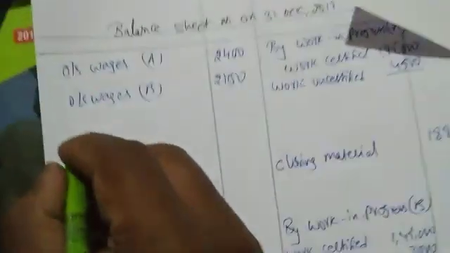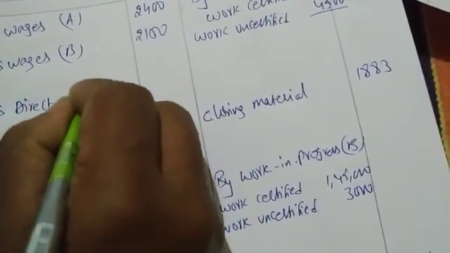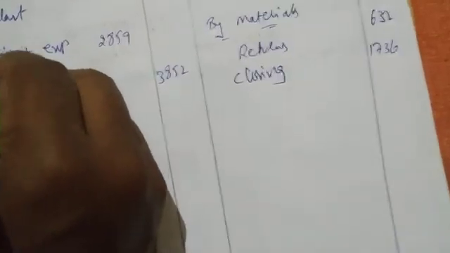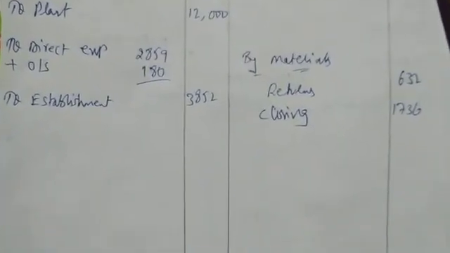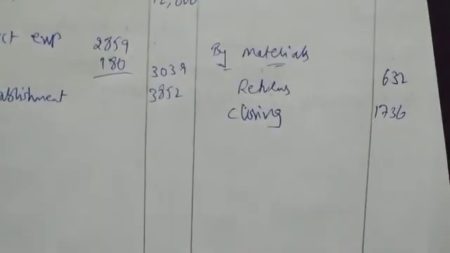First effect: outstanding direct expenses. Go to the balance sheet and write outstanding direct expense. Amount is 240. Then go to contract B and do addition plus outstanding. How much is contract B? 180. Do addition. 2859 plus 180. 3039.